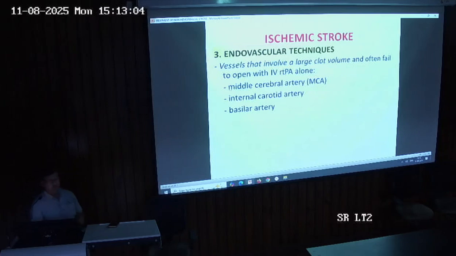After the IV thrombolysis comes the role of endovascular techniques. There are certain vessels which involve a large clot volume and often fail to open with IV RTPA alone, like the middle cerebral artery, internal carotid artery, and basilar artery. These vessels usually have a large clot volume, and even after giving the IV RTPA, they usually do not open completely. So in that condition, we can go for endovascular techniques.